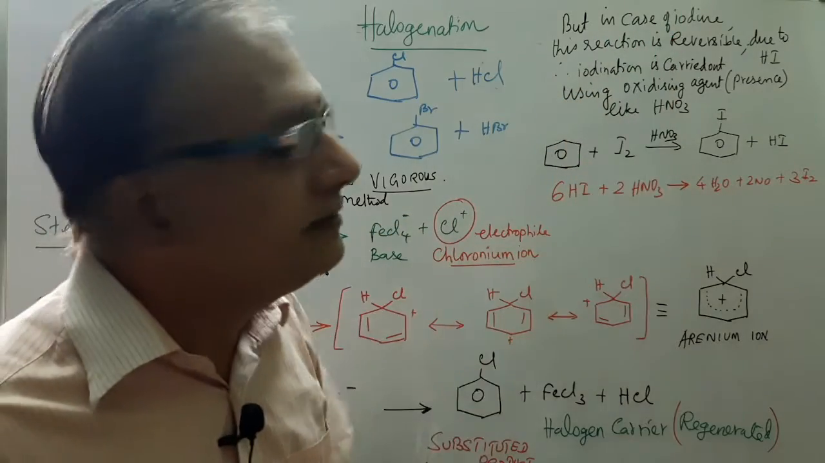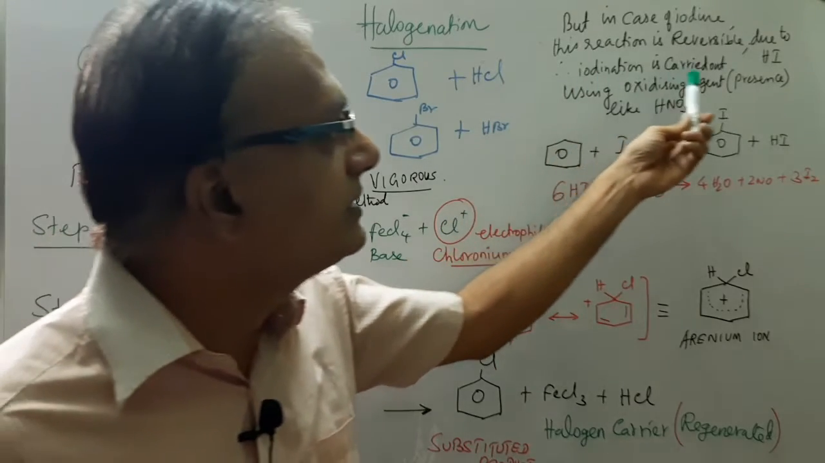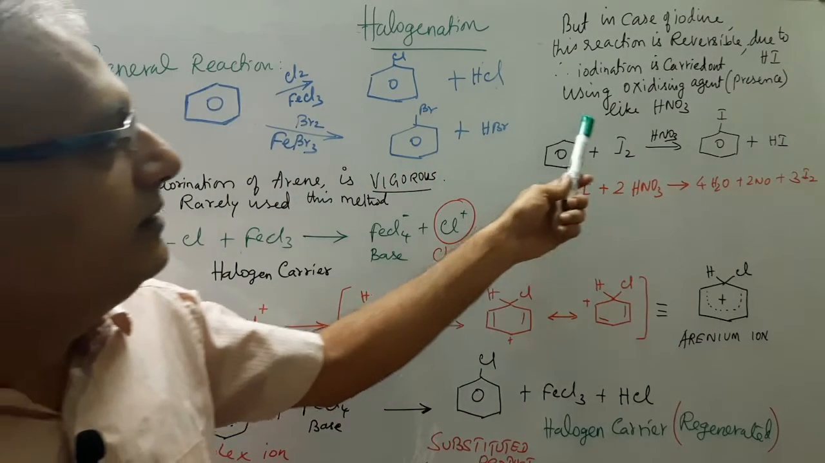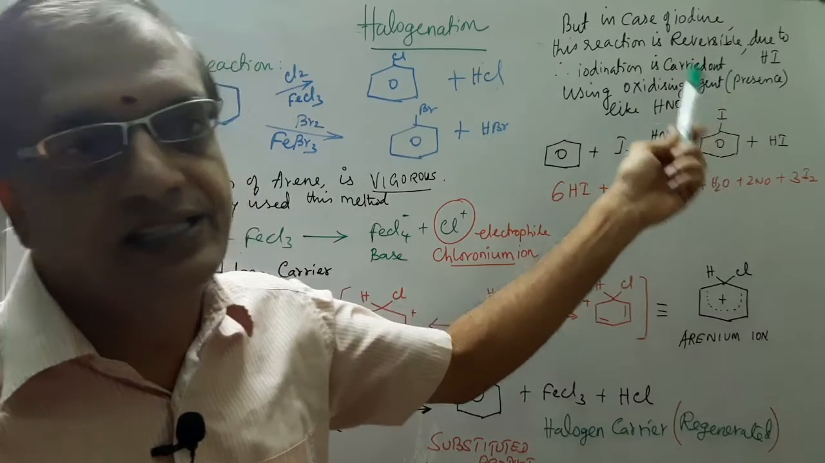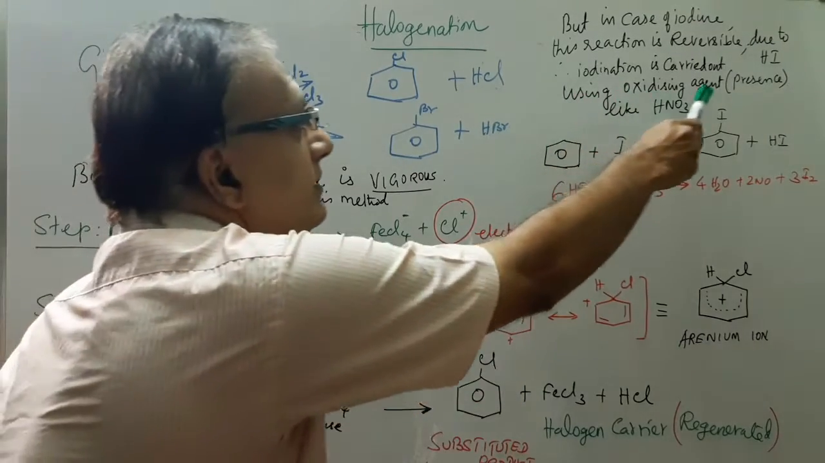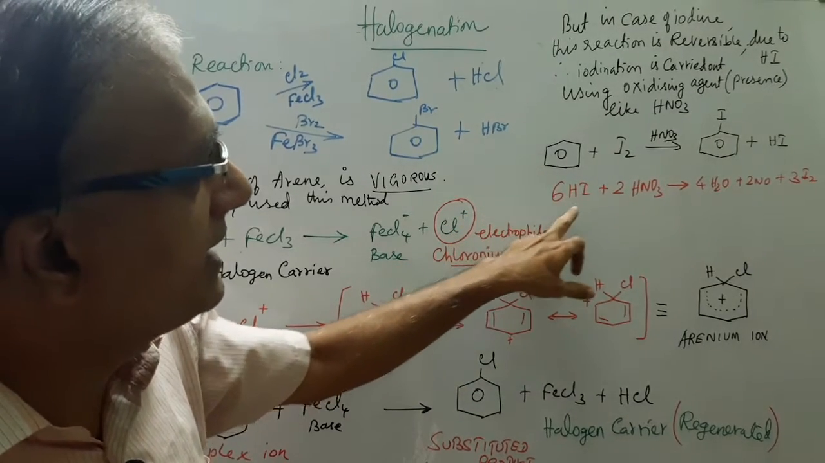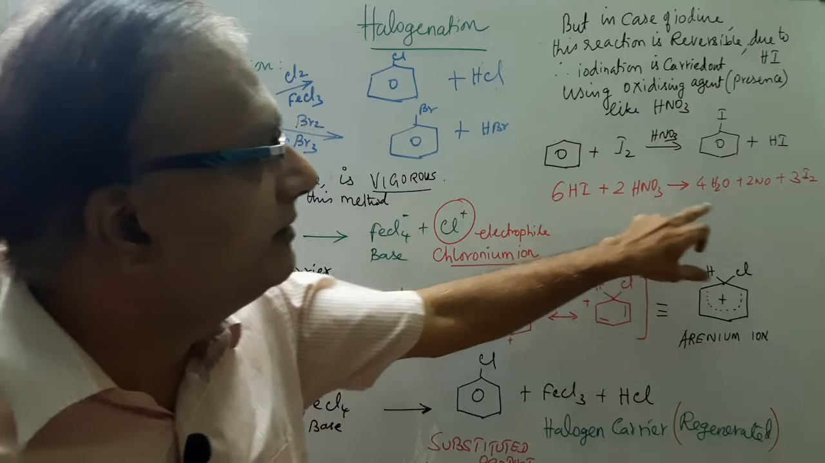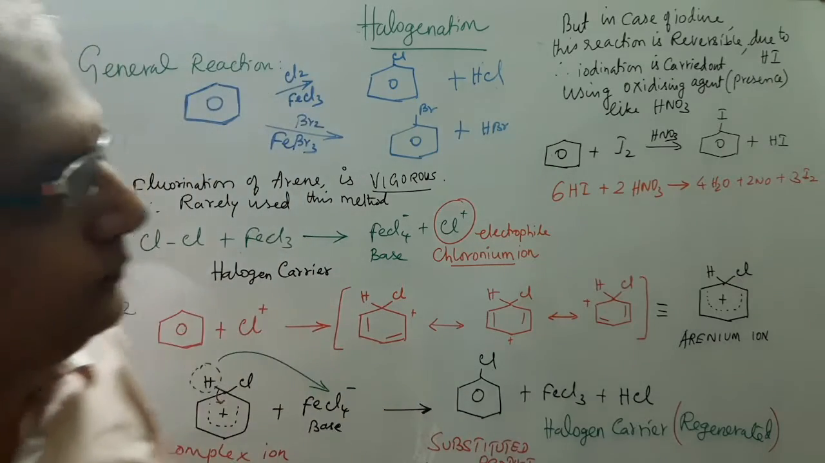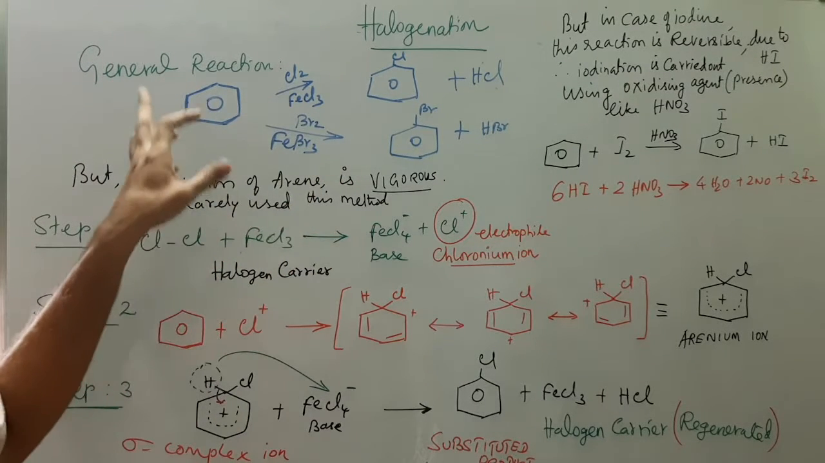So in the case of iodine, this particular reaction is reversible, due to the iodination taking place with formation of the iodobenzene. So to avoid the vigorous reactions, we need to do the reaction with an oxidizing agent, which is nothing but nitric acid. The initial reaction with nitric acid will form NO, H2O and 3I2. So this is the general reaction for the formation.